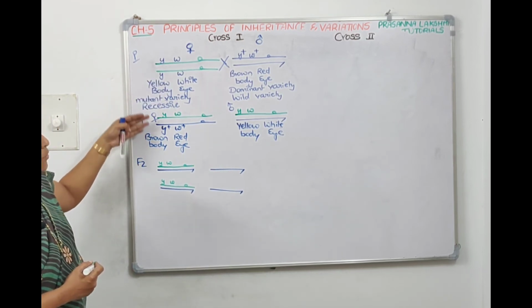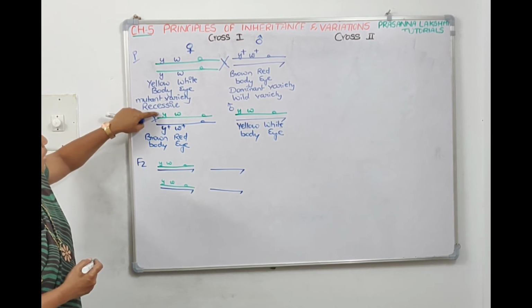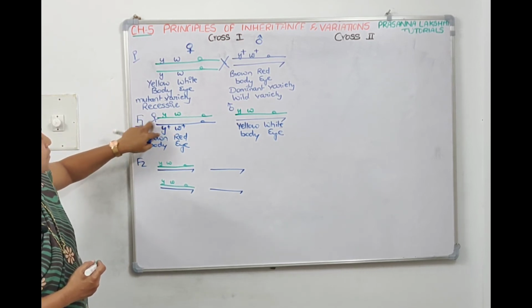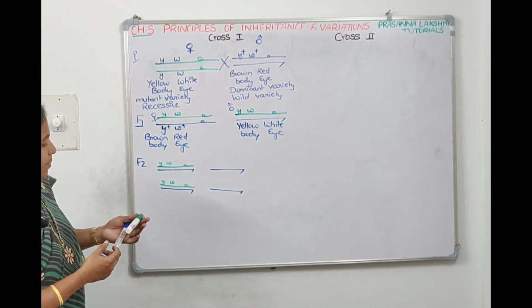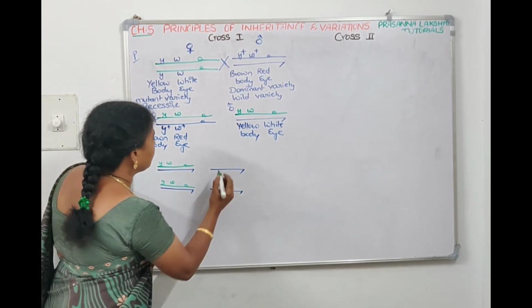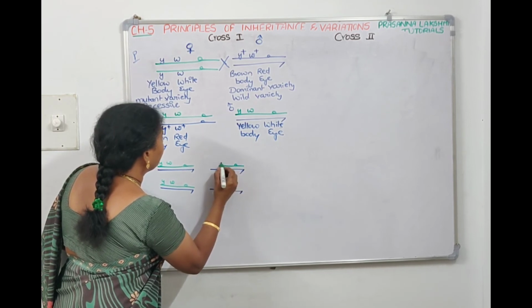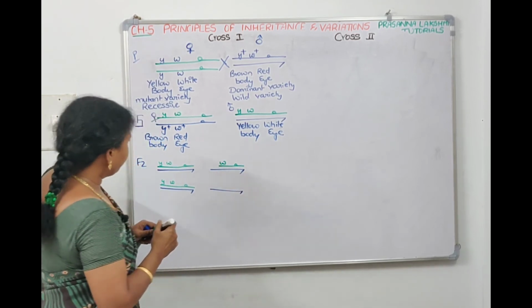Sometimes what happens during recombination, Y will go with W plus and Y plus will go with W. So that is recombination, right? So in recombination, how should we represent it?